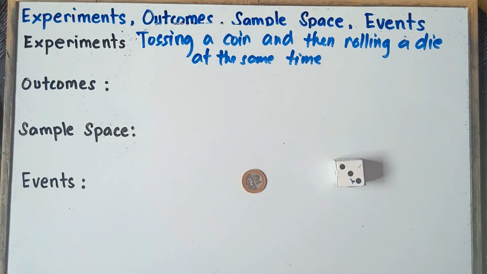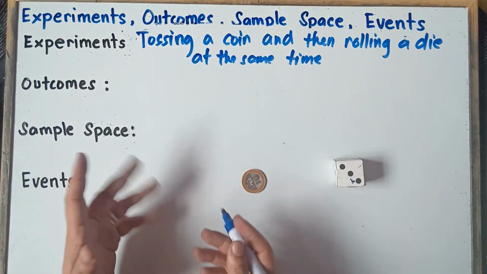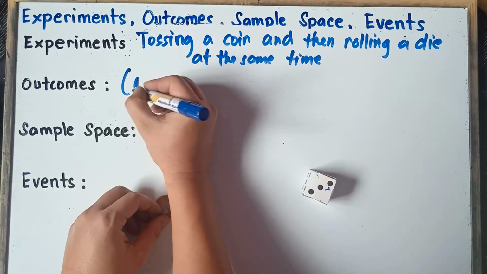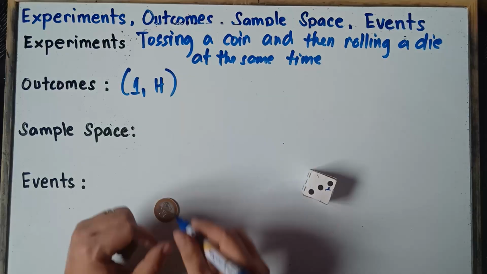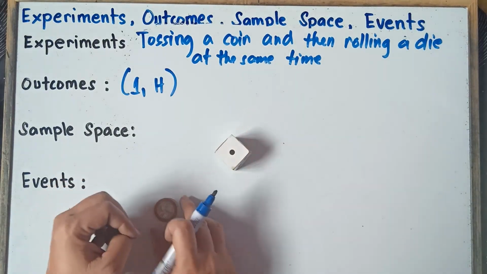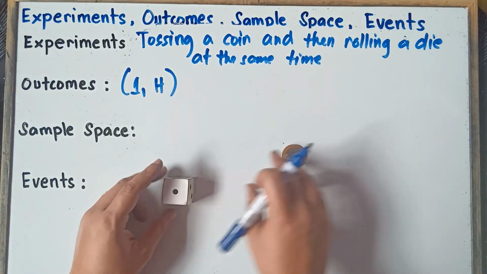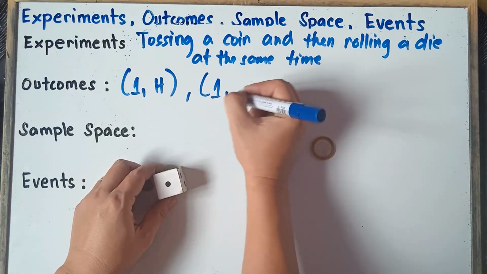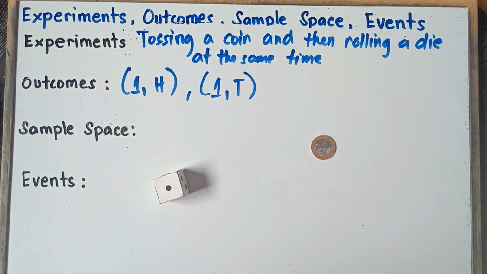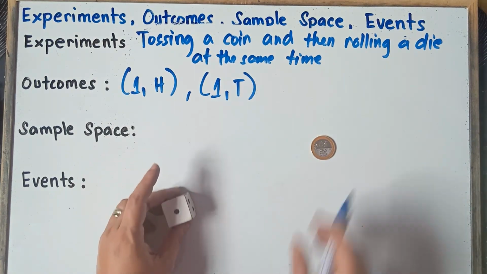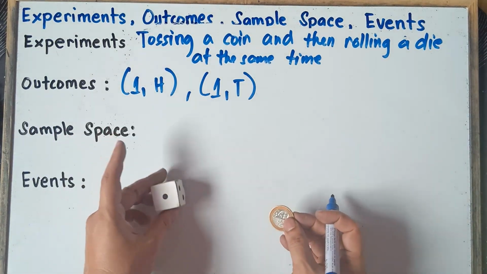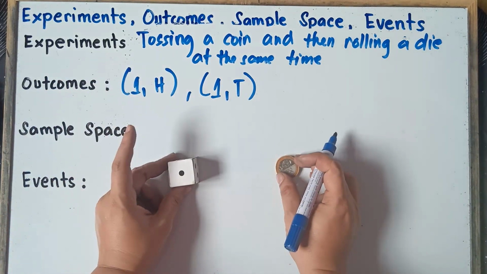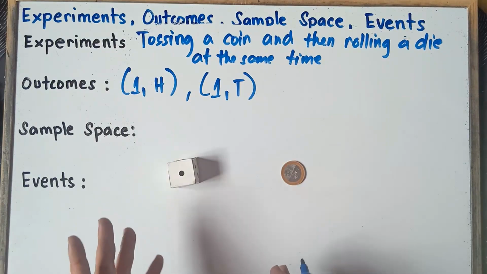So therefore, class, it is possible results when you toss a coin and then you roll a die, you can have number 1 and then head, right? This is possible, class. We can have number 1 and then head. Now, this is also possible that we can have number 1 and then tail. So this is possible, class.